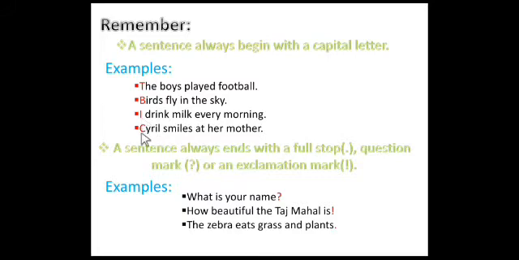The fourth one, last one. Cyril smiles at her mother. So, the first letter of the sentence is a C. Okay. Cyril is the proper noun also. Okay. Cyril. So, C is the first letter of this sentence, so it is in the capital letter.